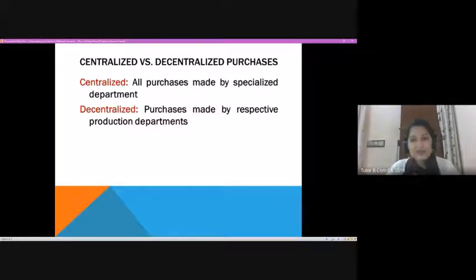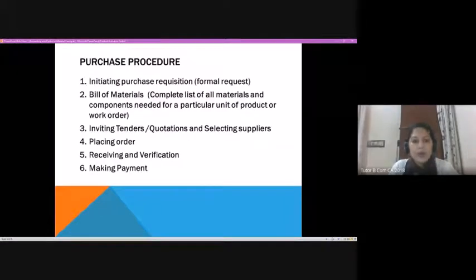So in centralized purchase, all purchases are made by specialized departments meant fully for making purchases. In the decentralized case, purchases would be made by the respective production department itself. They might have a wing or a small number of people engaged in making purchases, a miniature form of the purchase department, but associated with that particular product alone, right? So this is the basic difference between centralized and decentralized purchases. Now I'm just moving ahead because these things are very simple for you.